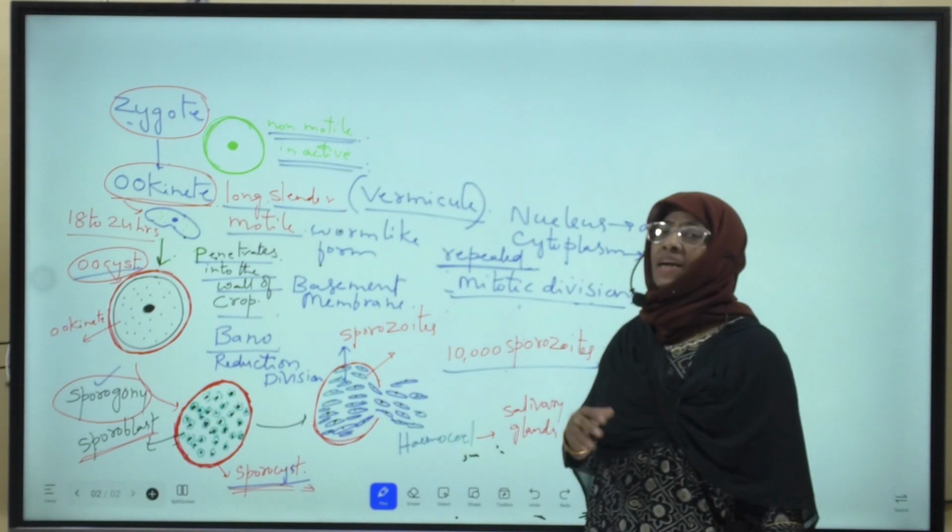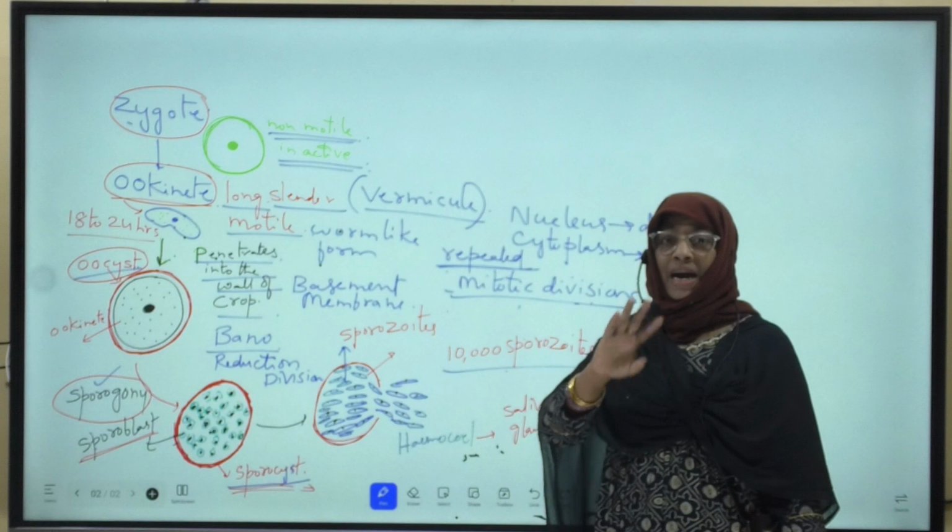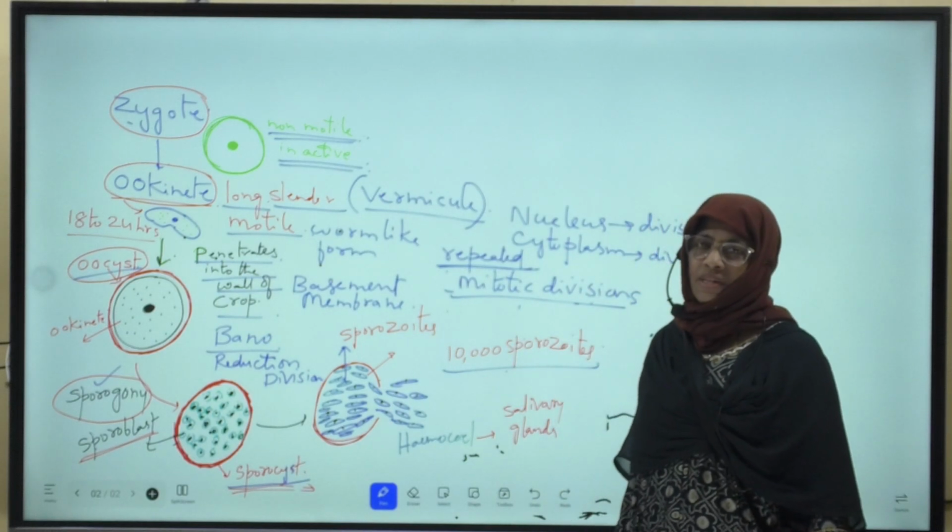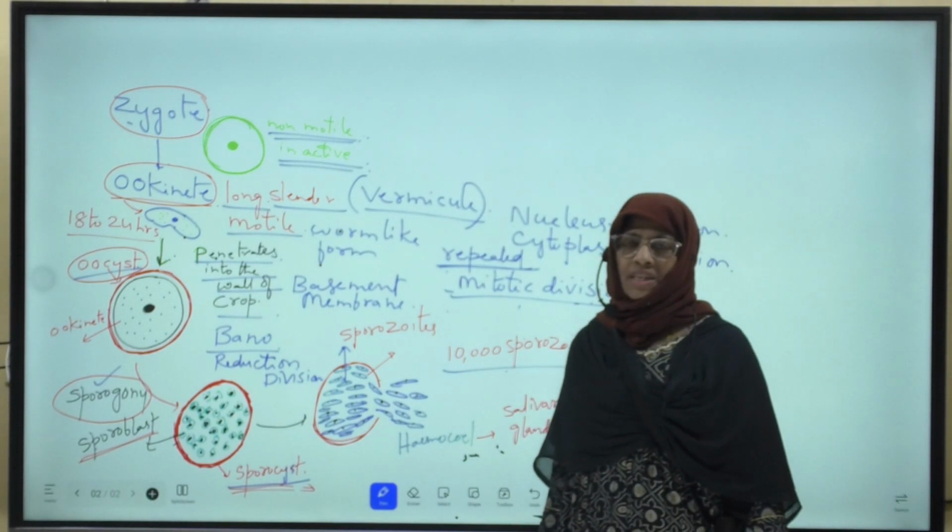Here in the life cycle of Plasmodium, alternation of generations takes place.